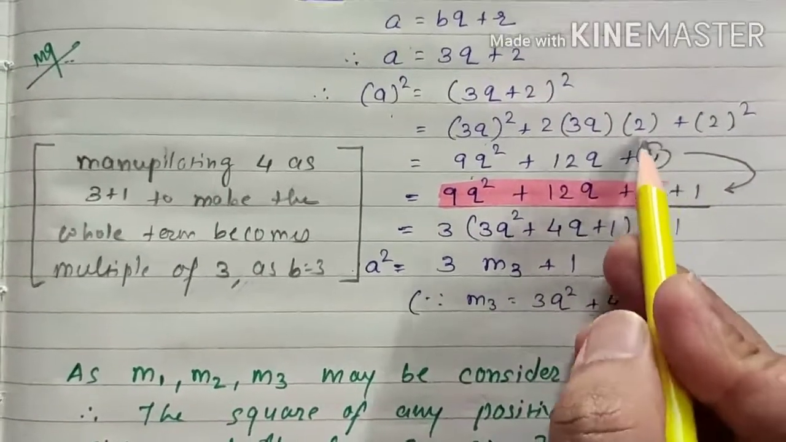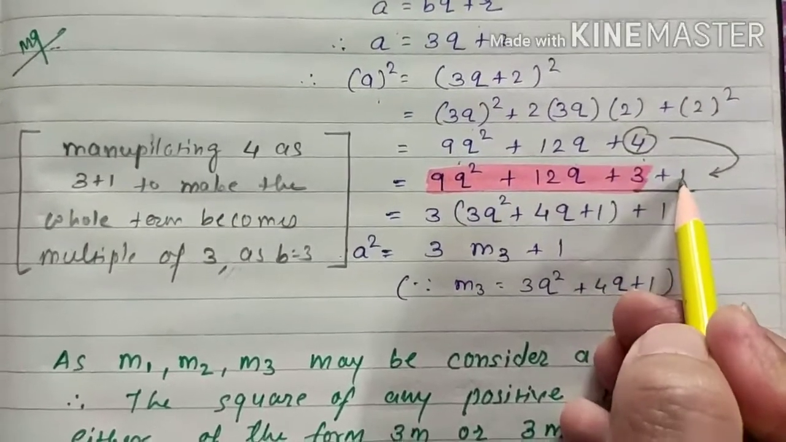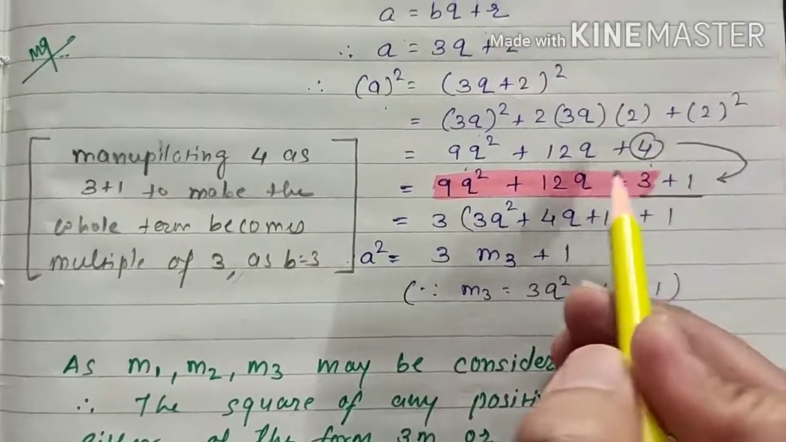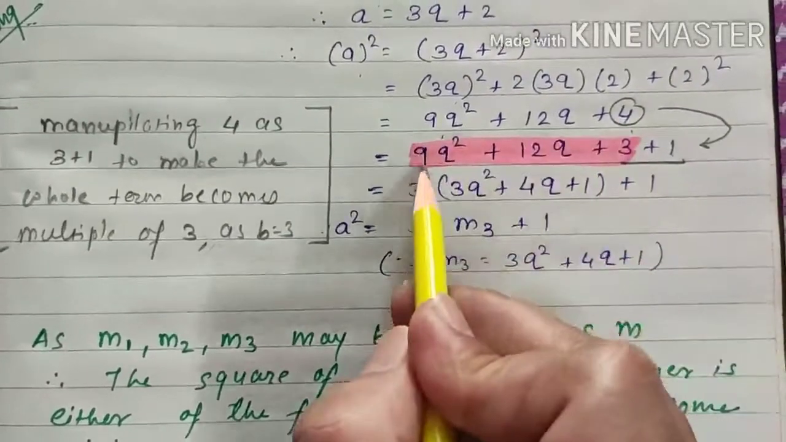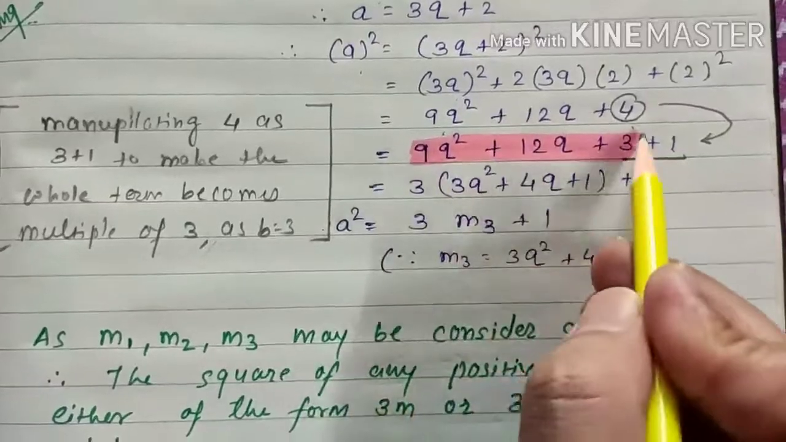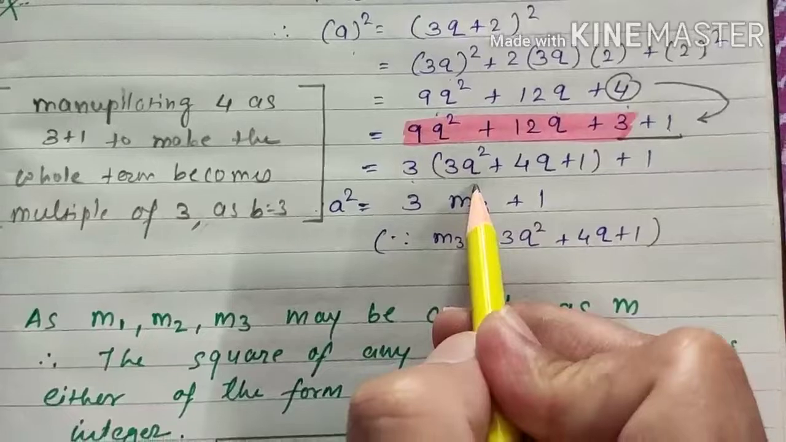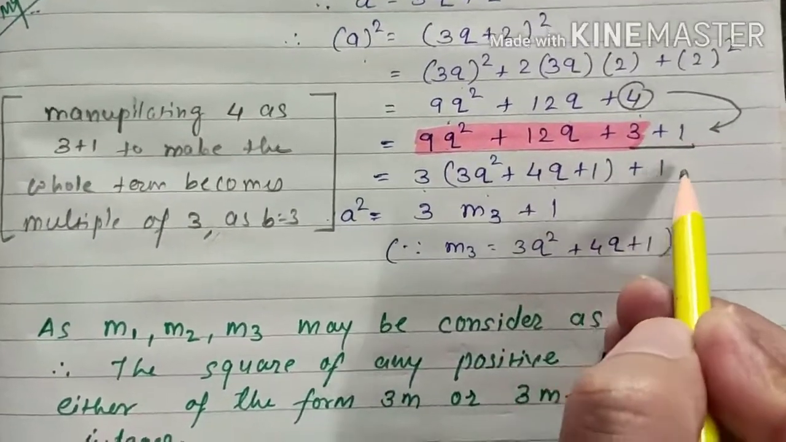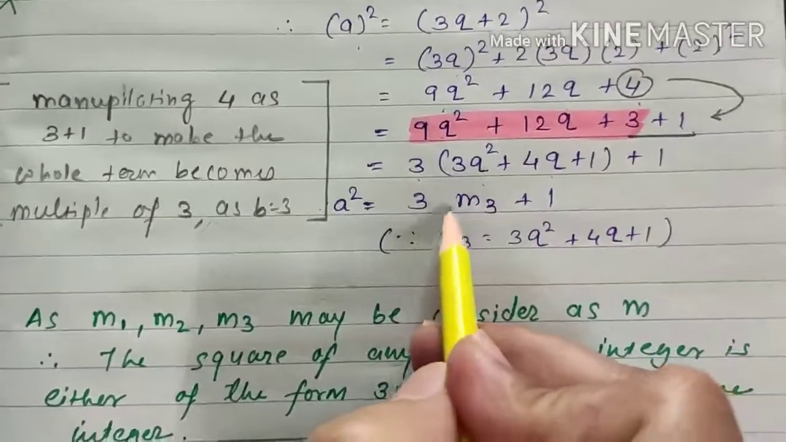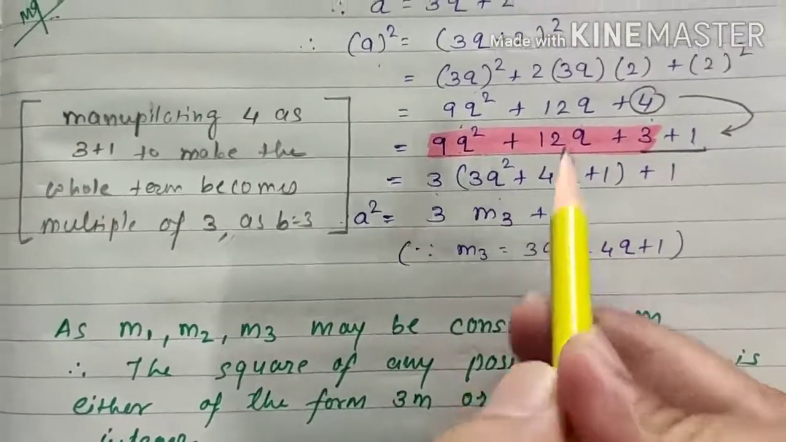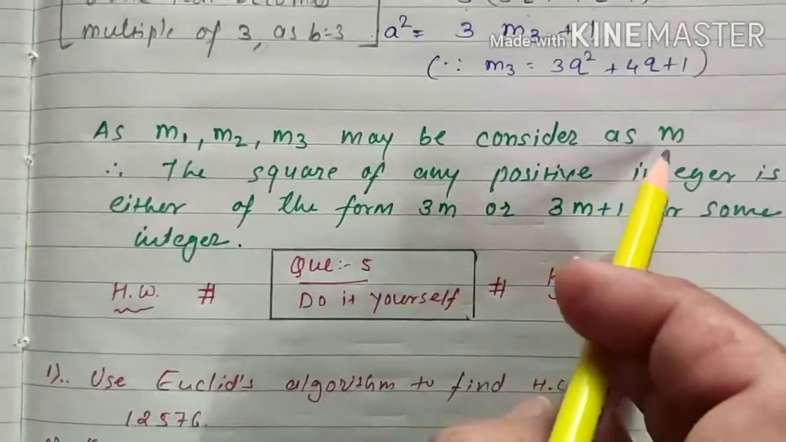But here not 4, we require 1 here. So we can manipulate 4 as 3 plus 1 because we require 1. Similarly 9q square plus 12q plus 3 plus 1. And if you can see this first 3 terms, 3 is common. So put 3 is common. So 3q square plus 4q plus 1 plus 1. Take this as m2 or m3, whatever it is. So 3m3 plus 1. You may say that m1, m2, m3 may be considered as m.